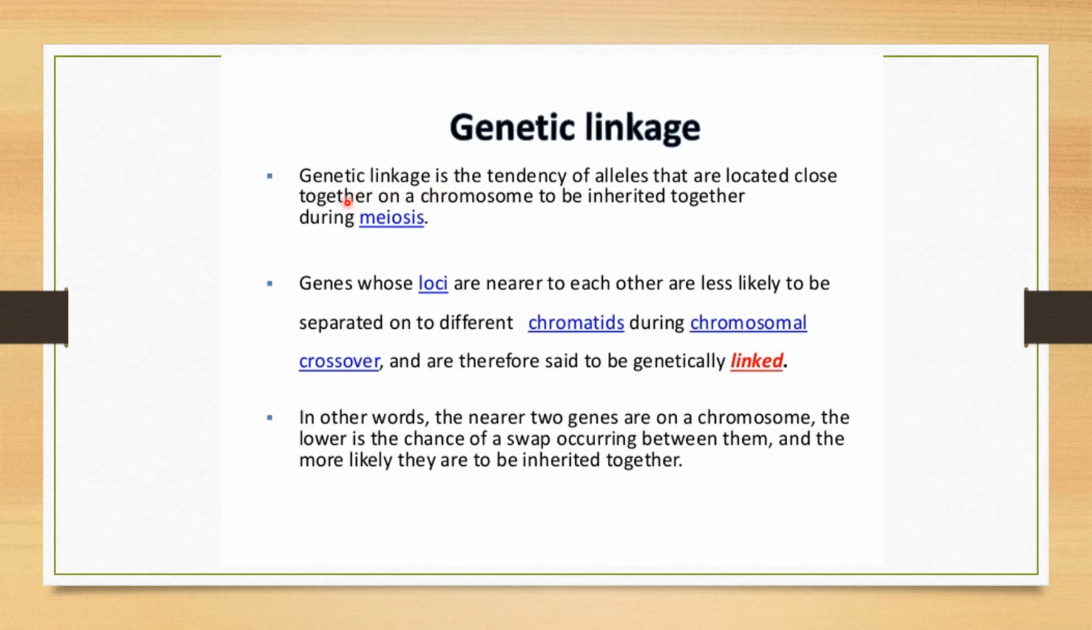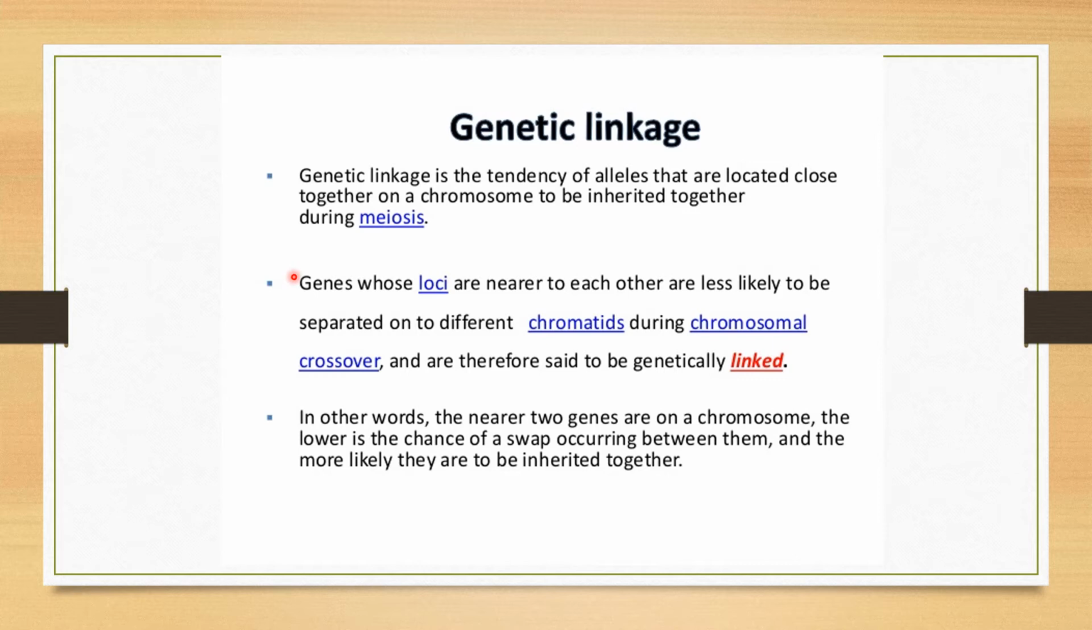So here what are they saying? Genetic linkage is a tendency of the alleles that are located close together on a chromosome to be inherited together during meiosis. Means even after meiosis, these alleles of a particular gene are still inherited together because they are close together on a chromosome. Now genes whose loci are nearer to each other are less likely to be separated onto different chromatids during chromosomal crossover, and are therefore said to be genetically linked.